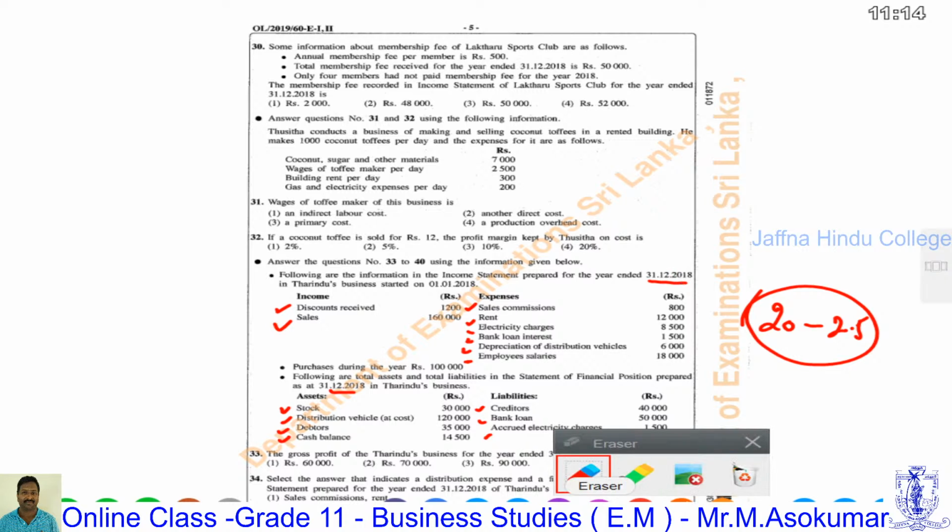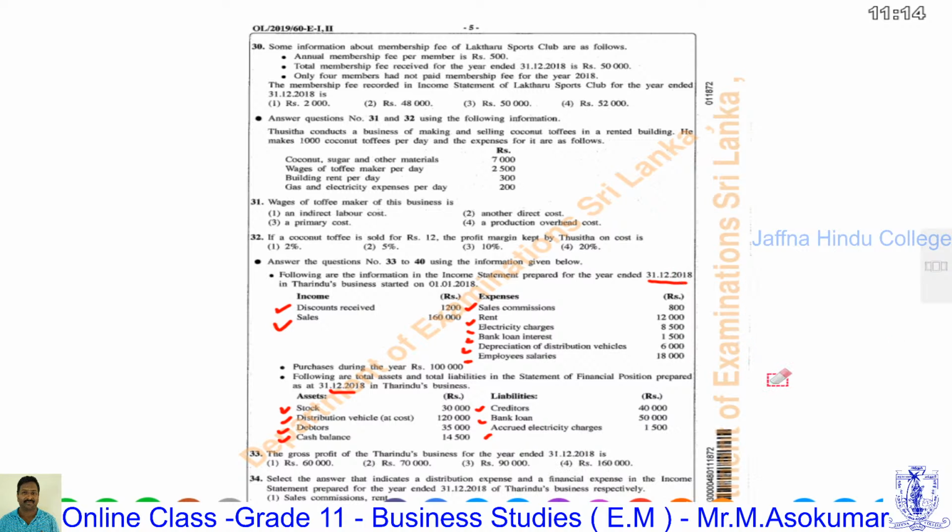Gross profit is calculated by deducting cost of sales from sales income. Therefore, gross profit equals sales minus cost of sales.